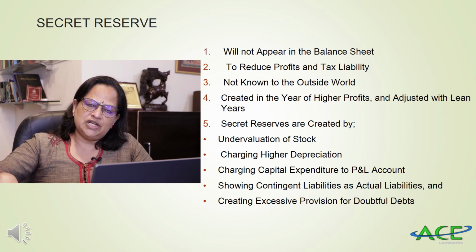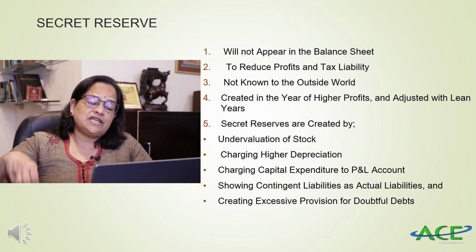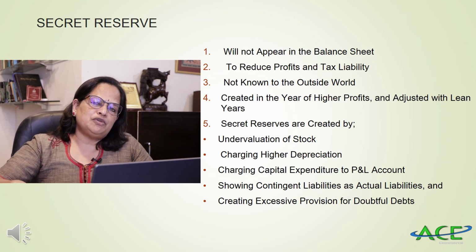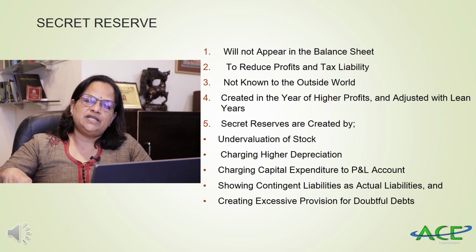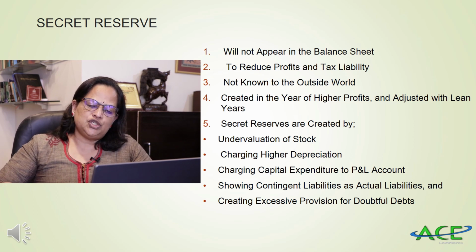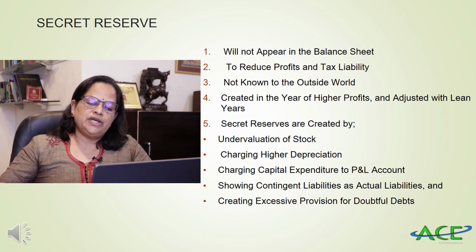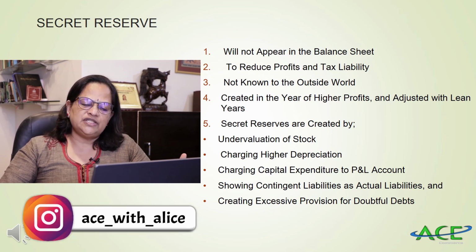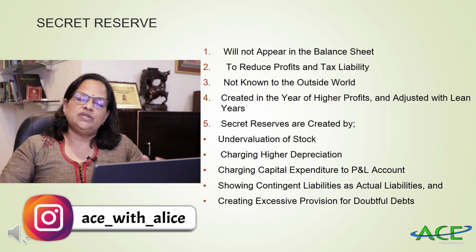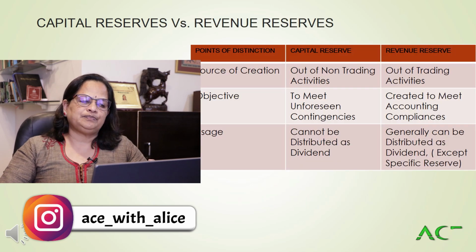See, for example, installation expenses of machinery, it's capital expenditure. If you are charging it to profit and loss account, it's against the accounting concepts and conventions. That is why charging capital expenditure to profit and loss account creates a secret reserve. Now, showing contingent liabilities as actual liabilities and creating excessive provision for doubtful debts. So, these are the ways to create secret reserve.